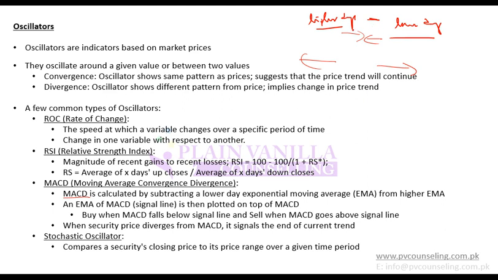If this difference is increasing, that means there is a divergence trend, or the moving average difference is diverging. If this difference is decreasing, that means both of them are converging and there is a convergence trend. So MACD tells you moving average convergence and divergence, that is, how much the moving averages are converging or diverging.